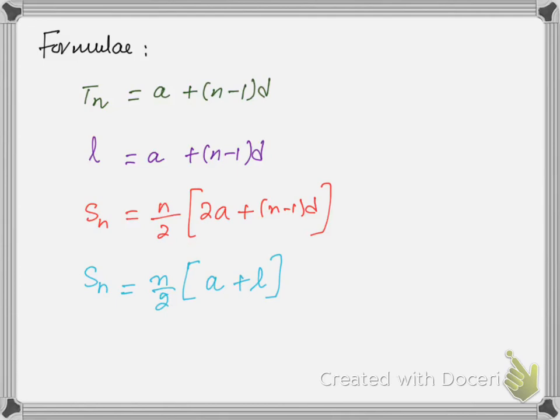Formula: the nth term formula is A plus (n minus 1)D. If you replace Tn by L in this formula, you'll get the formula for L. Basically these two formulas are the same. We use this formula when the last term of the sequence is given. This is the formula for the sum of n terms, and this is the alternate formula for the sum of n terms. So you choose the formula according to the given situation.